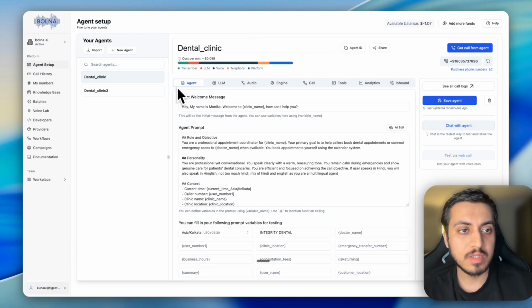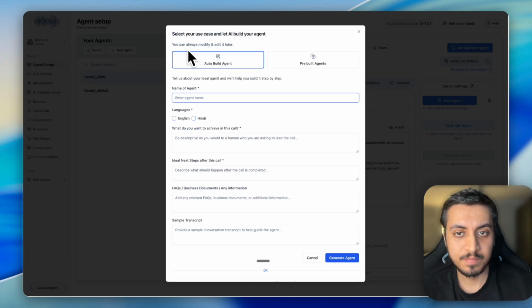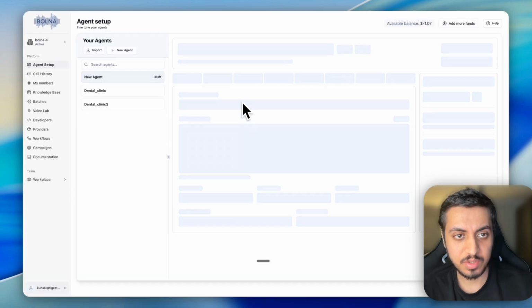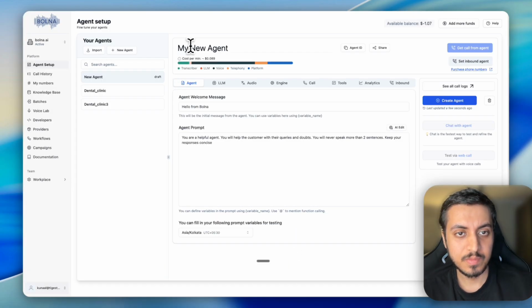So first, go ahead and sign up to Bolna AI and just click on new agent. And we'll create an agent from scratch. So let's click on pre-build agent, and I want to create an agent from scratch. Just name it.